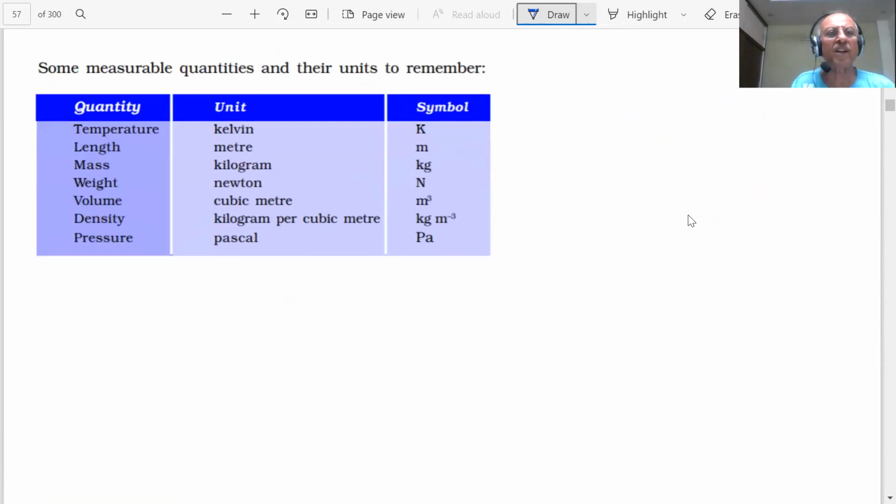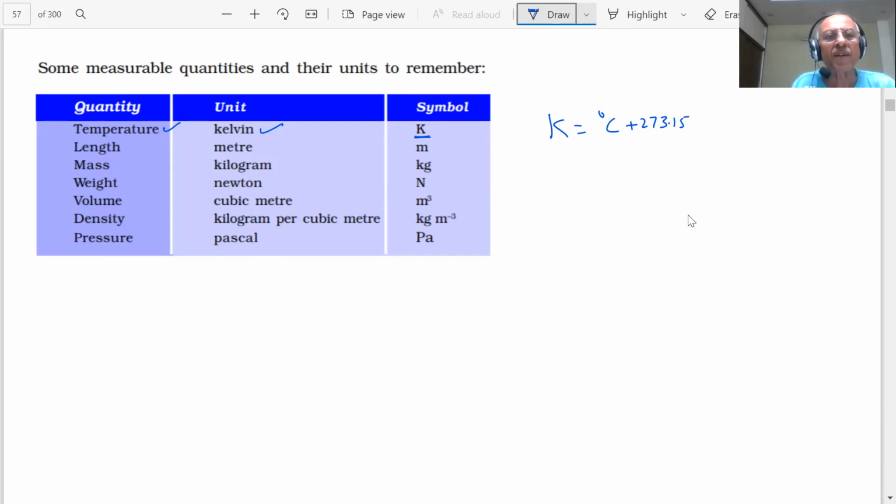Further, students, there are certain quantities which are important and certain units are associated with them. So we should know what are the symbols and what are the units which we use. You know temperature? Yes, sir. And the symbol we have represented by K. K is called the Kelvin, students. Kelvin scale of the temperature. We have also indicated to you how we calculate Kelvin. K is equal to degree Celsius plus 273.15. We neglect the decimal, considering degree Celsius plus 273.